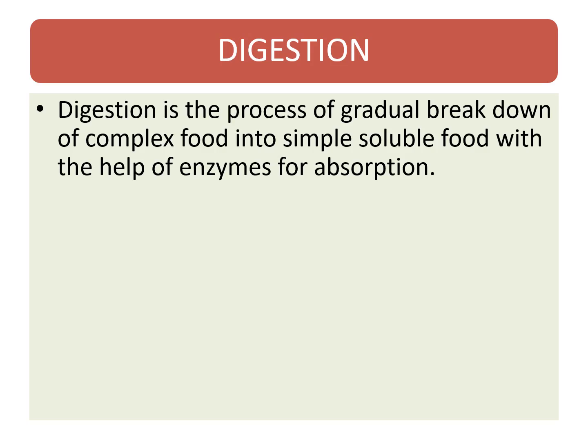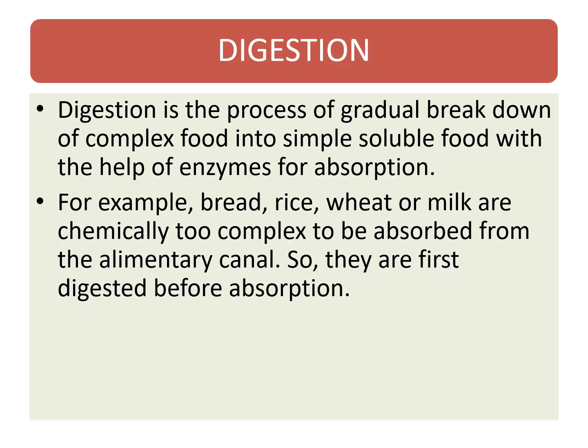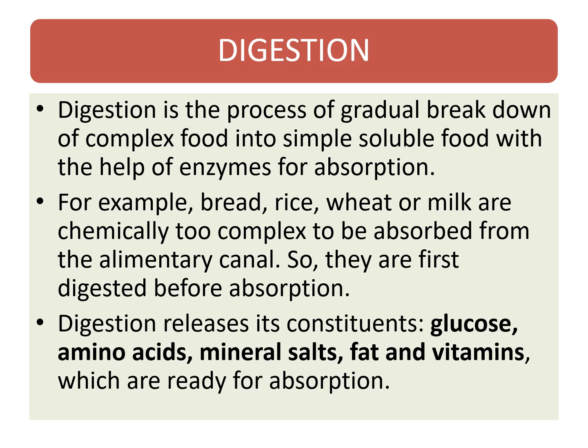So we'll start the process of digestion. Digestion is a process of gradual breakdown of complex food into simpler, soluble food with the help of enzymes for absorption. For example, bread, rice, wheat, and milk are chemically too complex and cannot be absorbed from the alimentary canal. So first they are digested before absorption. Digestion releases constituents like glucose, amino acids, minerals, salts, fats, and vitamins, which are readily absorbed.